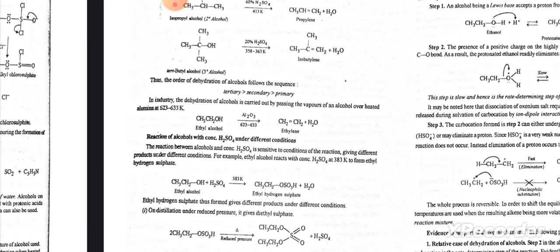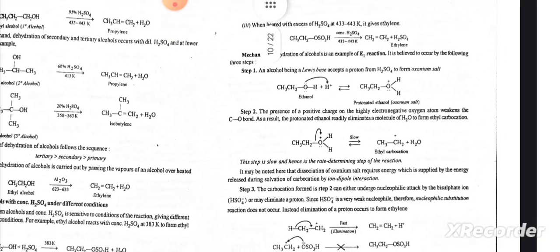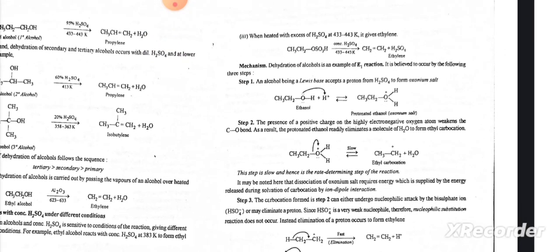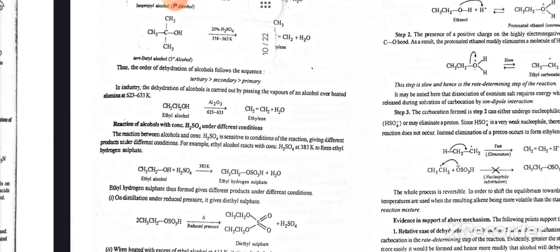Reaction of alcohols with concentrated H2SO4 at different conditions. On distillation under reduced pressure it gives diethyl sulfate. When heated with excess of ethyl alcohol at 413 K it gives diethyl ether. When heated with excess of H2SO4 at 443 K it gives ethylene.